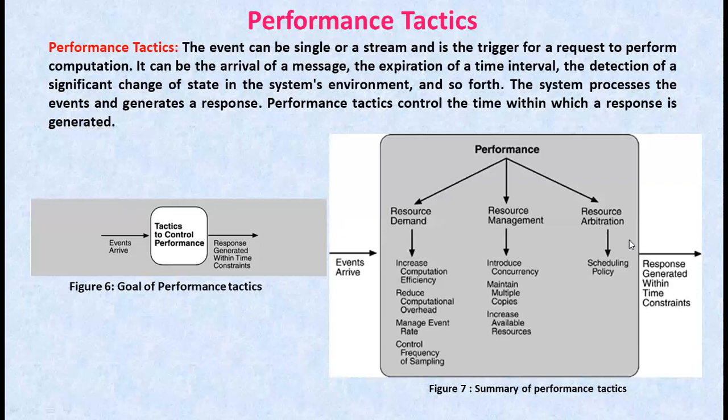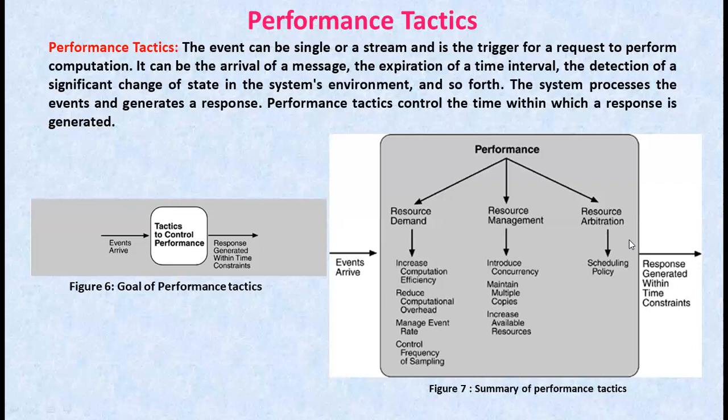And the last policy is static scheduling. Here the cyclic executive schedule is a scheduling strategy where the preemption points and the sequence of assignment to the resource are determined offline.